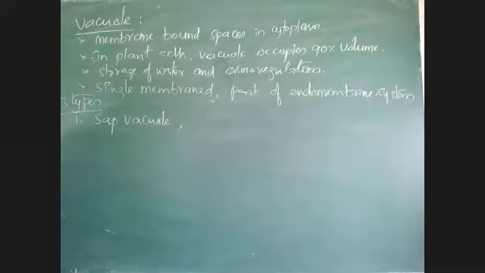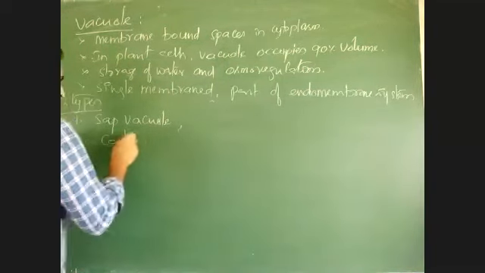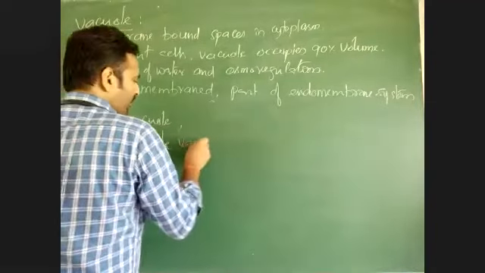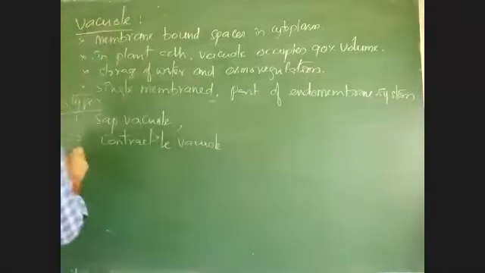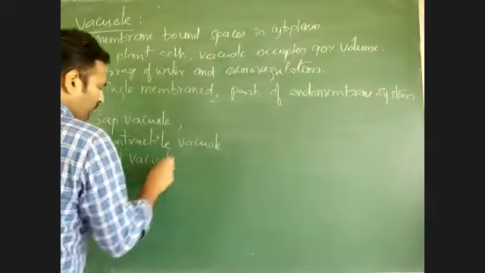Second one is contractile vacuole. Third one is food vacuole. Write those three types. Then we will go for each individually.